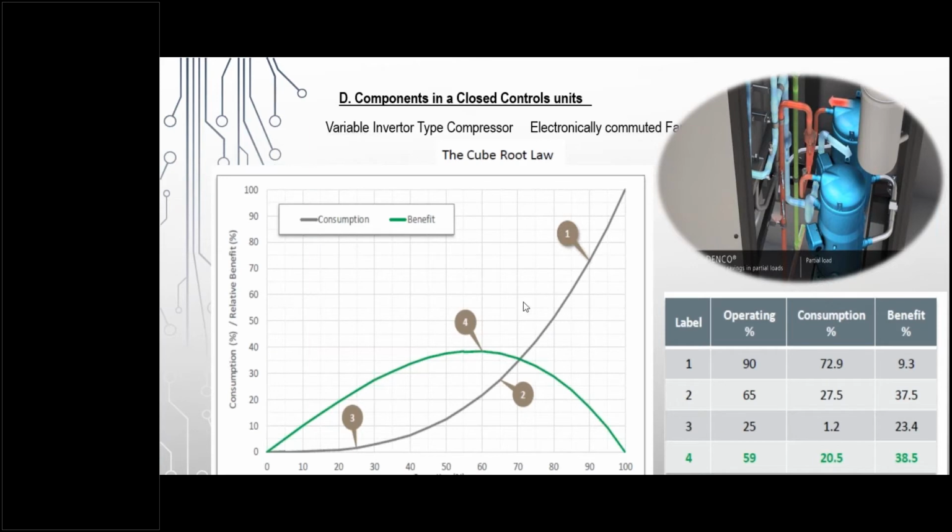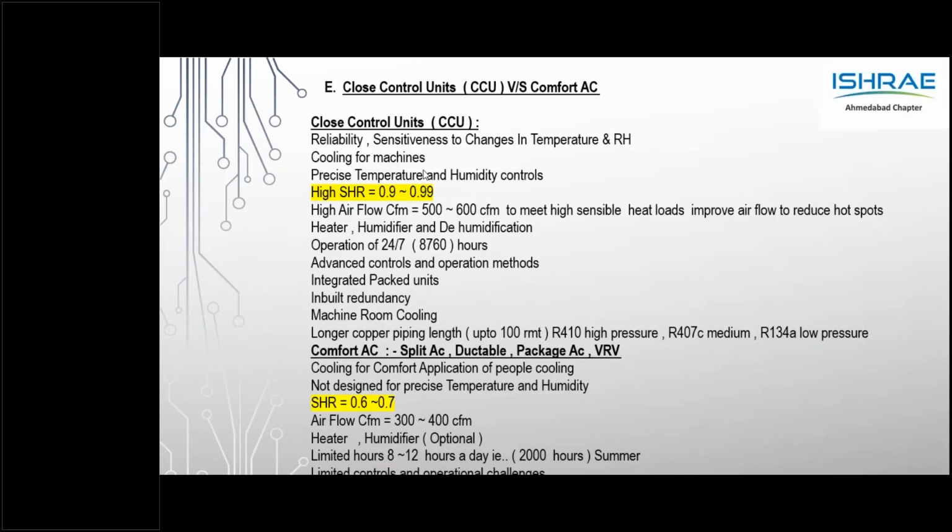Thereby, if you are using a comfort AC in a high sensible application, you would require 30 to 40% higher capacity to meet the cooling load in the technology room. Let's take an example of 10 TR. A 10 TR precision AC, taking an example of 0.99 SHR, would give 9.9 TR of sensible load. A comfort AC, same 10 TR at 0.65, would give 6.5 TR.